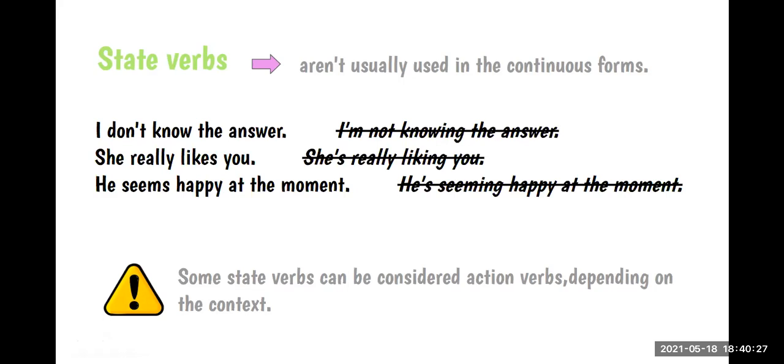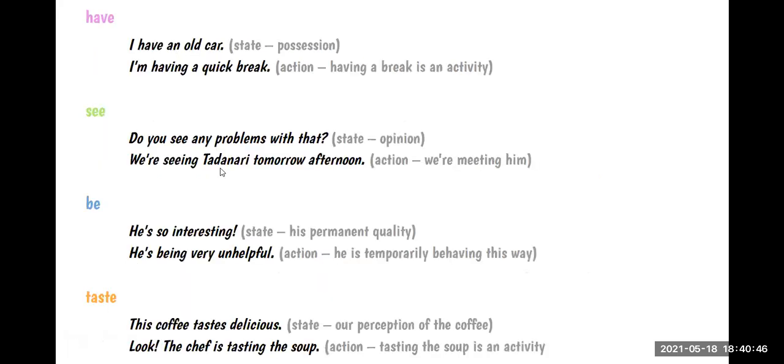Que no expresa una acción, pero algunas veces vamos a ver una oración con I am thinking. Entonces, depende del contexto, think puede ser estático o dinámico. Aquí vamos a ver algunos ejemplos. Por ejemplo, have, see, the verb be, and taste.